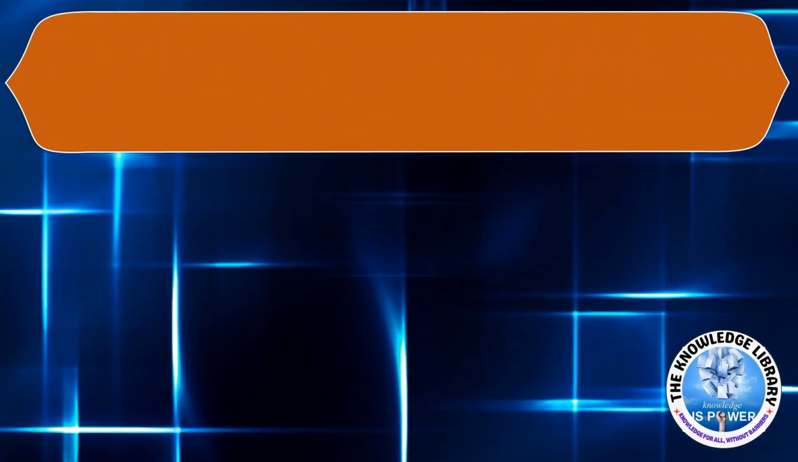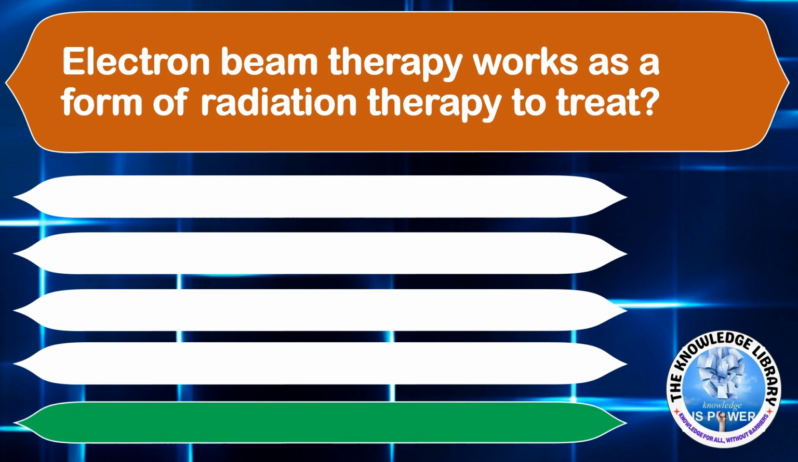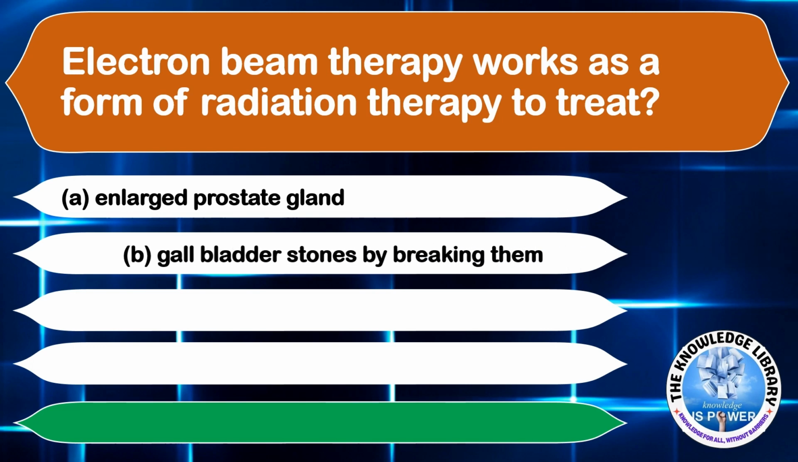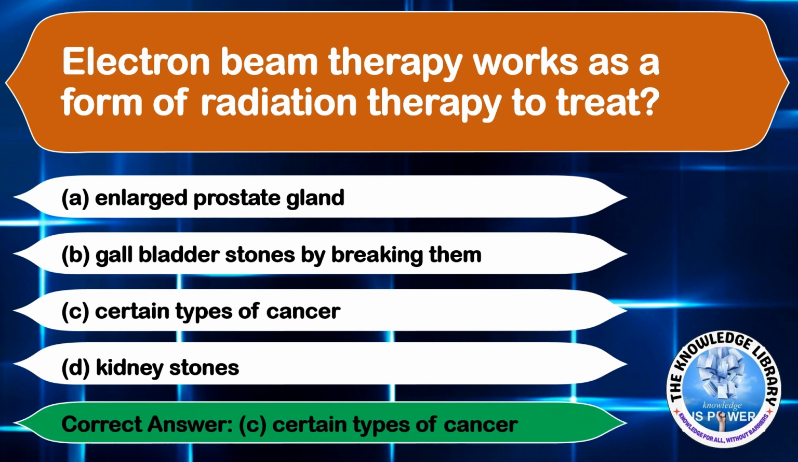The next question. Electron beam therapy works as a form of radiation therapy to treat option A, enlarged prostate gland, option B, gallbladder stones by breaking them, option C, certain type of cancer, option D, kidney stones. The correct answer is option C, certain types of cancer.